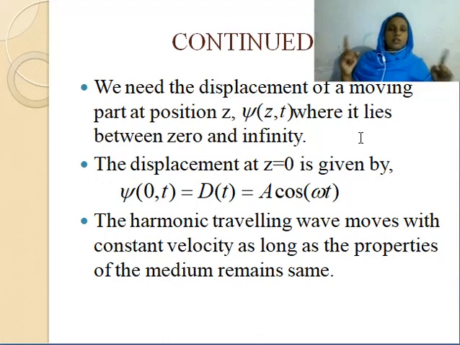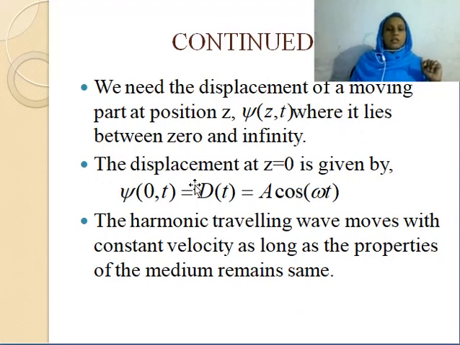So in between these two ends, some arbitrary position is there. That position is represented by z. So the displacement at z is given by psi of z, t.